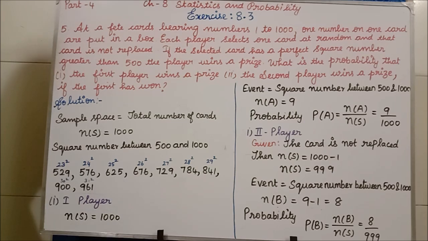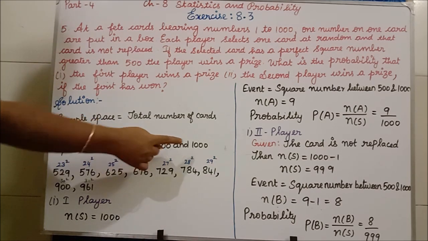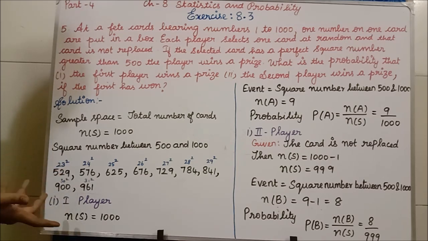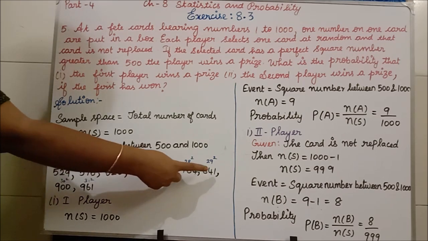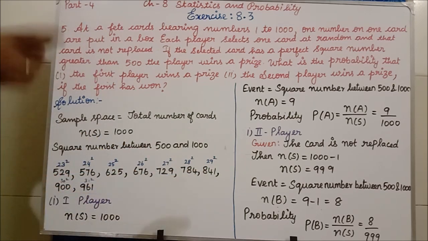Those who select a perfect square number, between 500 and 1000. That square number has to be taken. How many square numbers do we have? 1, 2, 3, 4, 5, 6, 7, 8, 9. So 9 perfect square numbers are there.